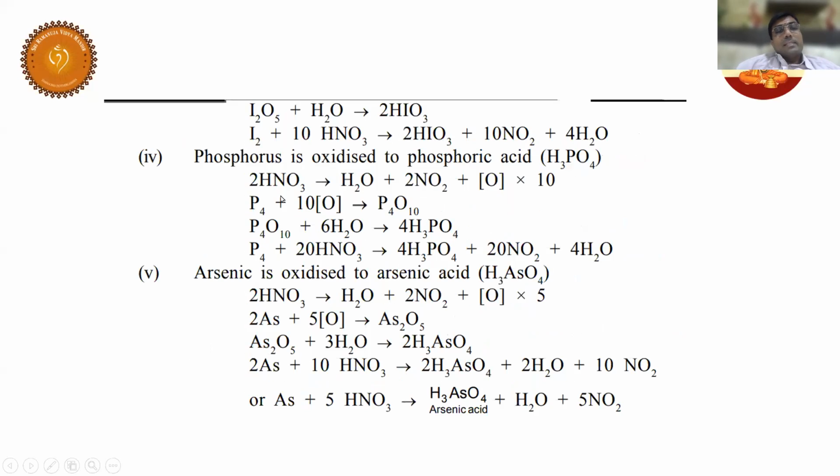Phosphorus gets converted into H3PO4. Similarly, first the nascent oxygen converts phosphorus into P2O5 or P4O10. P4O10 gets hydrolyzed to H3PO4. Same in the case of arsenic. Arsenic is a metal or a non-metal?